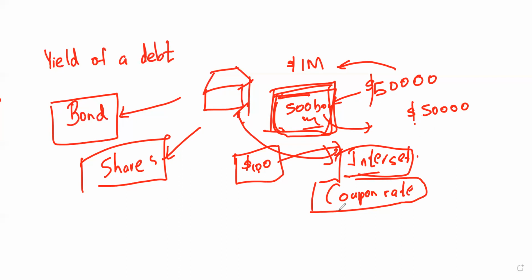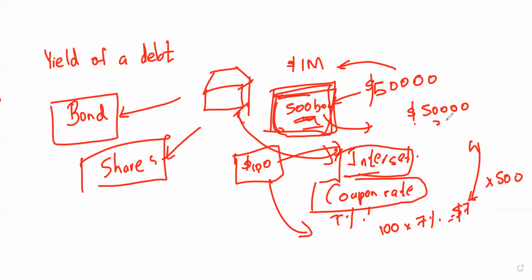Let's say the coupon rate is 7%, which simply means they are going to pay interest annually, 7% of that $100 nominal value. When they give the coupon rate, you need to multiply it by the nominal value. So it's 100 into 7%, which means you are going to get $7 annually. But he has bought 500 bonds, so we need to multiply it by 500. So it's going to be $3,500.